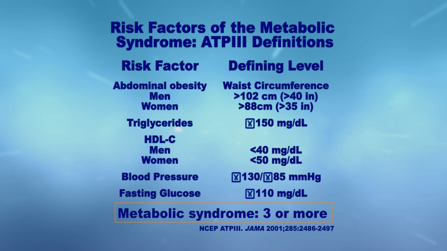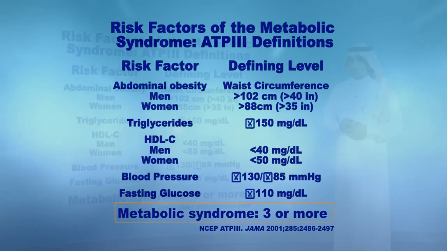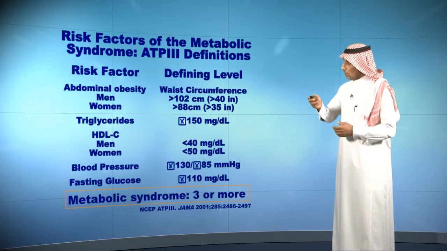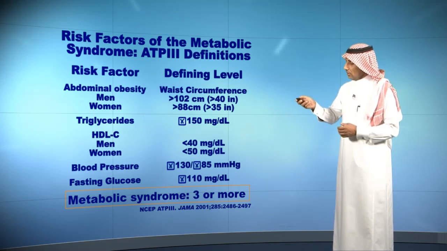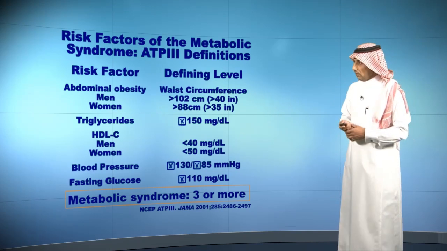One, abdominal obesity: waist circumference more than 40 inches in men, and more than 35 inches in women. Triglycerides more than 150. HDL less than 40 in men and less than 50 in women. Blood pressure: systolic more than 130, and in some studies 140, and diastolic more than 85. Fasting blood sugar more than 110. If you find 3 of these factors, that means this patient has metabolic syndrome.